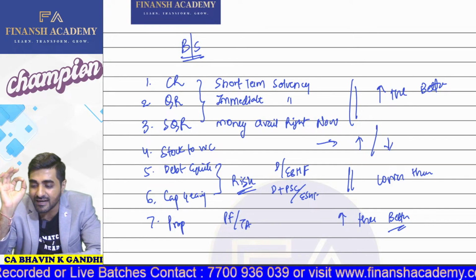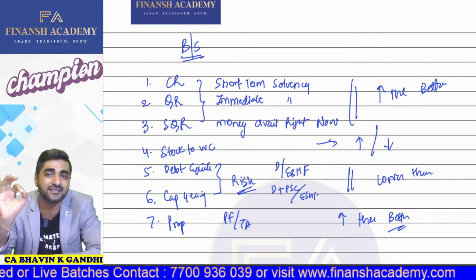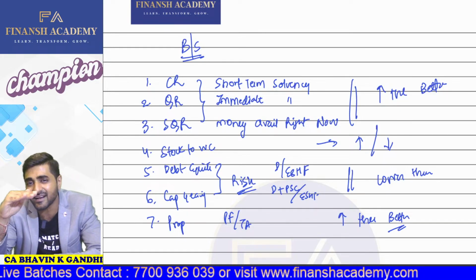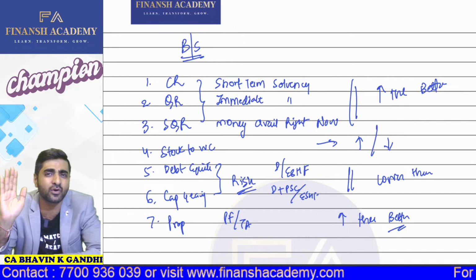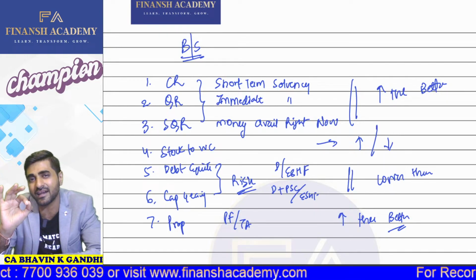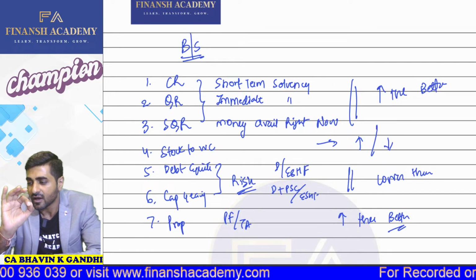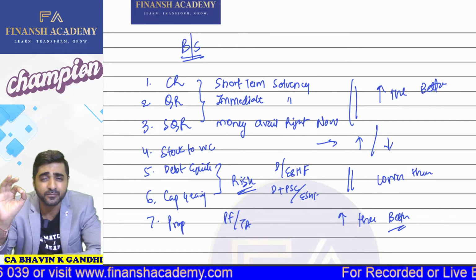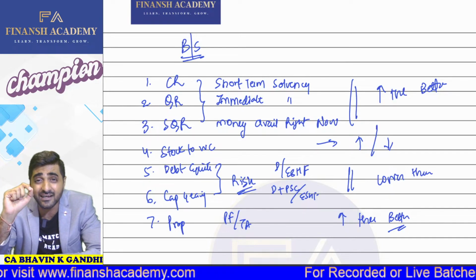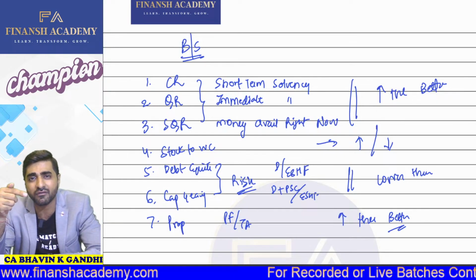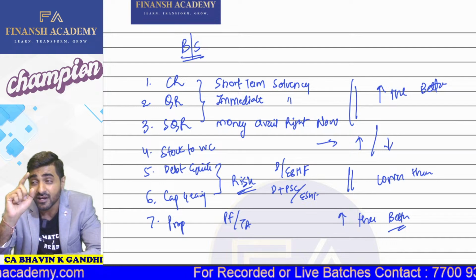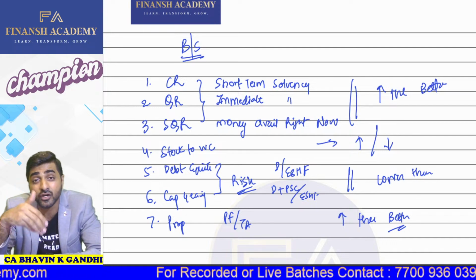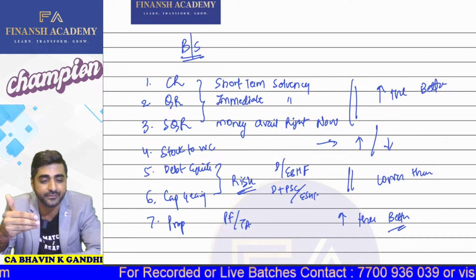So this is the content which we are going to discuss in this entire regular series: each and every ratio in in-depth analysis. For every ratio, we discuss what the outcome of it is, why certain things are included, and why certain things are not included in the ratios as well.